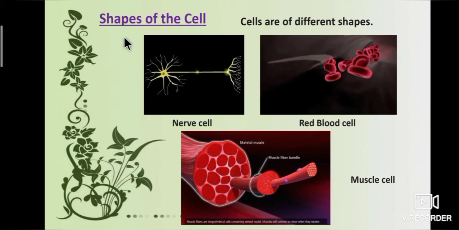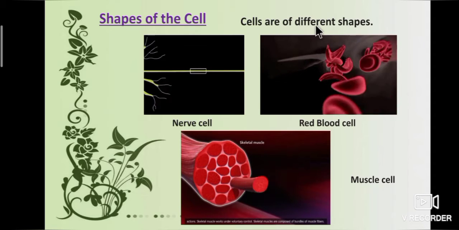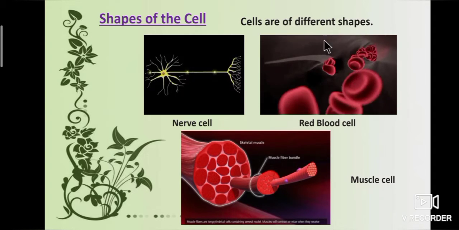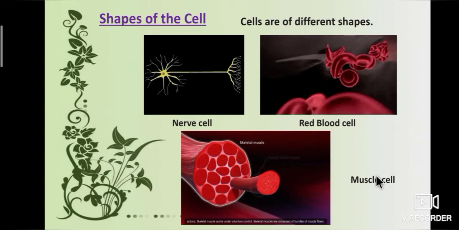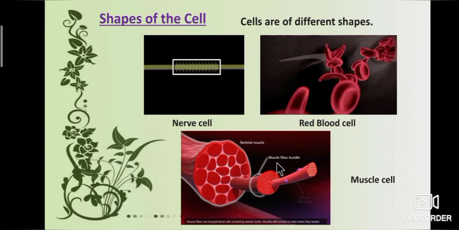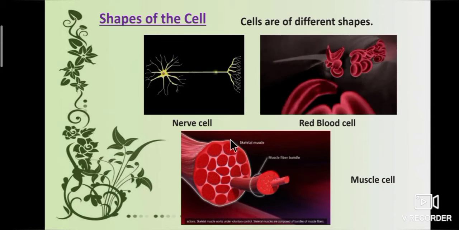Next, we will learn about shapes of the cell. Cells are of different shapes like nerve cell, red blood cell and muscle cell. That means elongated, spherical or oval shape.